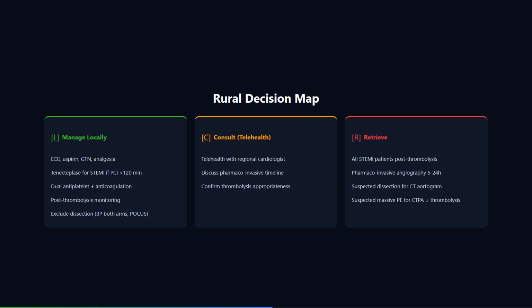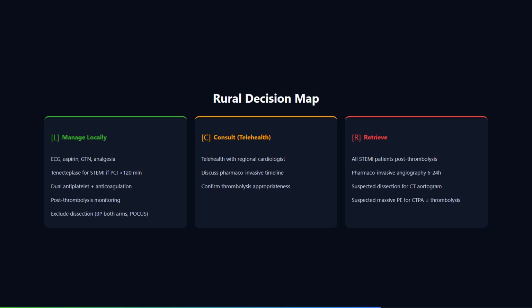The target is systolic blood pressure 100 to 120 millimeters of mercury, and heart rate below 60 beats per minute. The principle is to reduce the force of cardiac contraction and the rate of rise of arterial pressure, which is what propagates the dissection flap. First line agent is an intravenous beta blocker, labetalol, 20 milligrams IV bolus, repeated and then an infusion, or esmolol, a short-acting beta blocker that is ideal for titration. Loading dose 500 micrograms per kilogram over 1 minute, then maintenance infusion of 50 to 200 micrograms per kilogram per minute. Why beta blocker first and not a vasodilator?